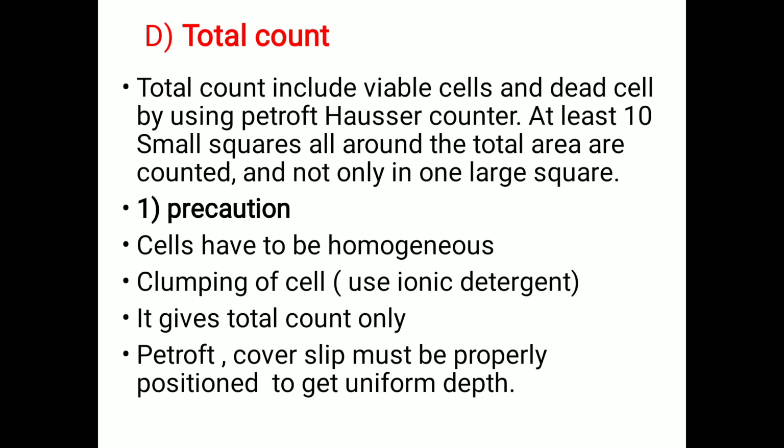That means a total of 10 different squares have to be selected, not one large square. While using it, we have to take certain precautions. Cells have to be homogeneous, avoiding clumping of cells. If clumping of cells occurs, it gives the total count only. So this is about the limitations of the total count.